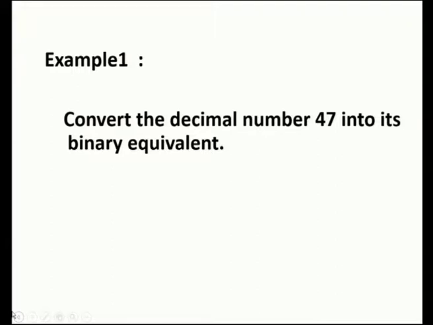For example, take this problem. This is very easy. Everybody knows we have to convert the decimal number 47 into its binary equivalent. Usually, we convert any decimal number into binary form, means we will divide by 2 and take its remainder.